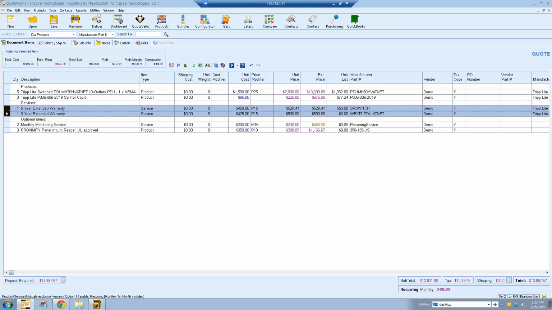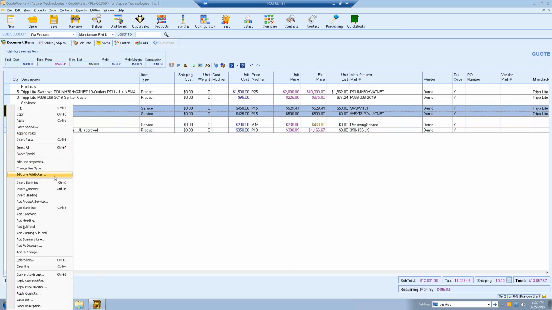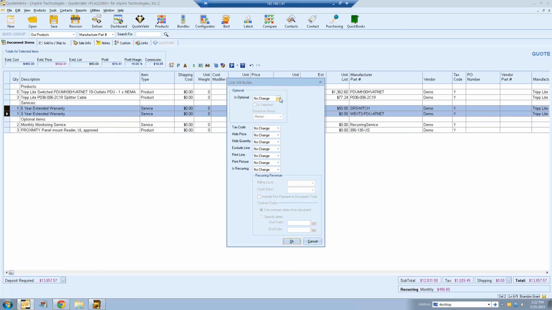So the way I can do that is to right-click, go back to Edit Line Attributes, and then I'm going to set it as optional, yes. I'm going to choose is selected because I want one of the options to be selected. And then I'm going to assign these items to an exclusive group. Now to put items in an exclusive group, simply start typing in here. In this case, I'm going to call it warranty, but you can call it whatever you like. And any items that are assigned to this exclusive group will now have a radio button next to them instead of a checkbox in QuoteValet. This means that the customer will be able to select one of these options. It'll also update in QuoteValet with those selections that they make as well. So I'll show you how that works here in just a moment. But this is how you can set up exclusive options.